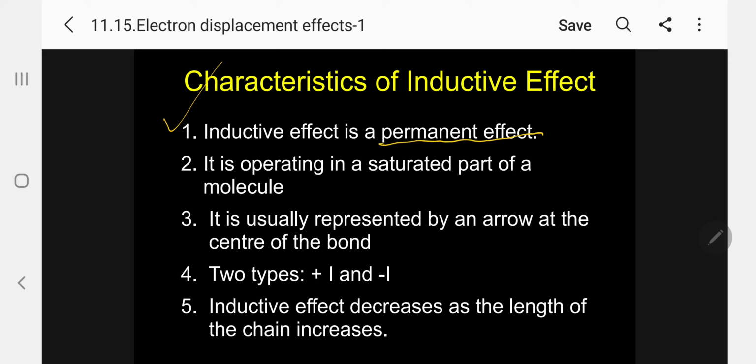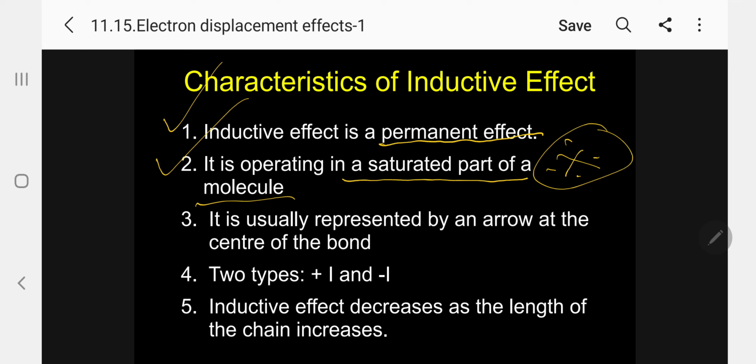Why are we calling it permanent? Because it is always present in the molecule. Number 2: it operates in the saturated part of the molecule. Kindly follow, it operates in the aliphatic, saturated part of the molecule.